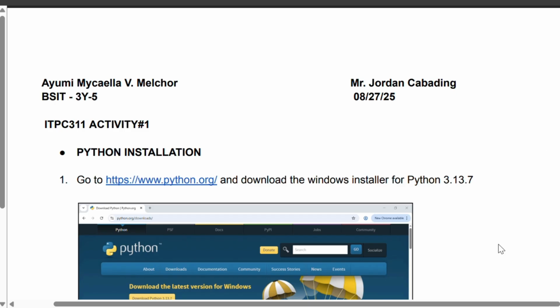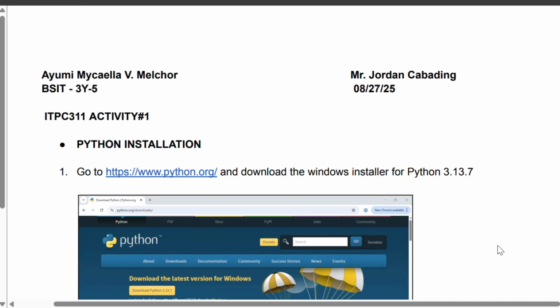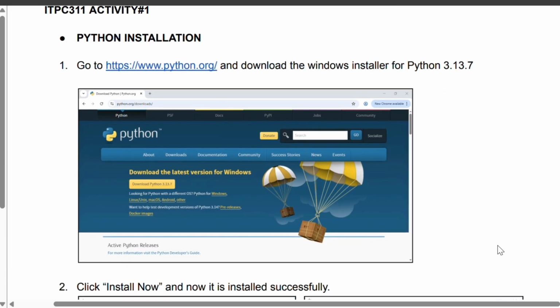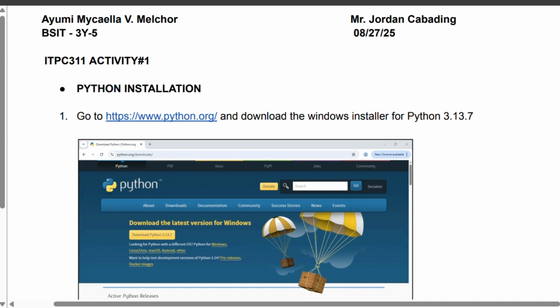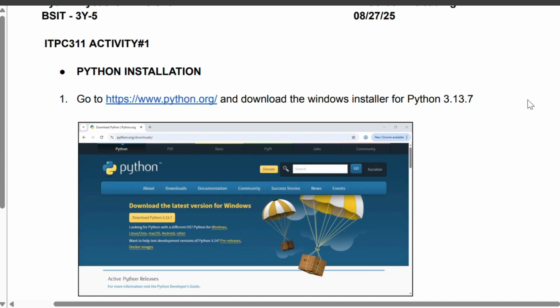To begin, the first requirement is installing Python. I opened my browser and went to the official website, which is python.org. From there, I downloaded the latest version Windows installer for Python 3.13.7.